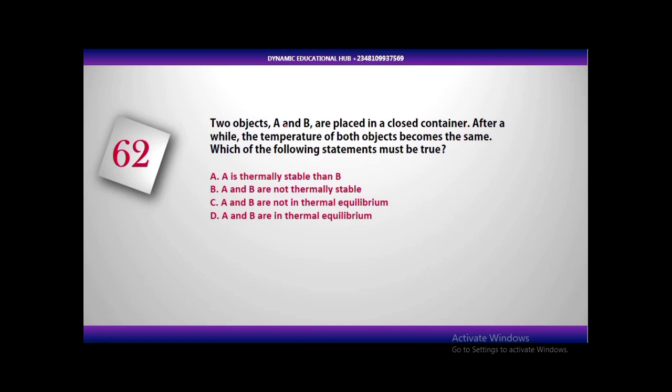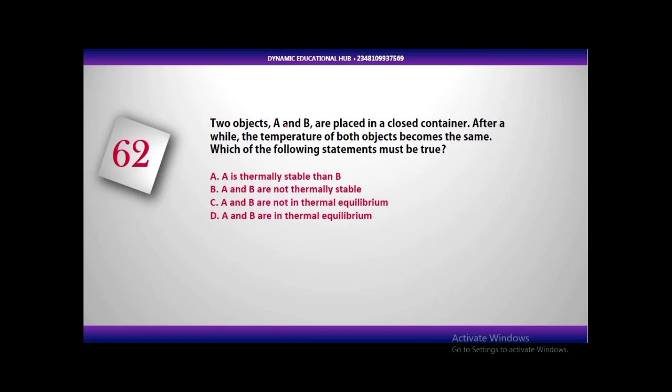This one is straightforward. We have two objects at different temperatures placed in a closed container. After a while, we observe that the temperatures are the same. It's very simple. The same phenomenon happens if you mix cold water and hot water. They assume an equilibrium temperature, which means they are in thermal equilibrium.